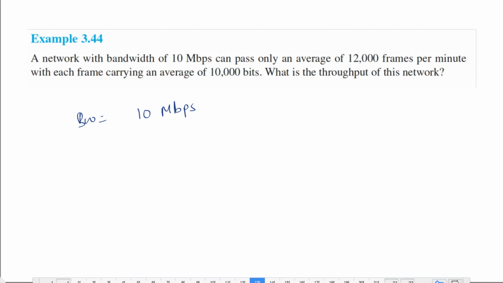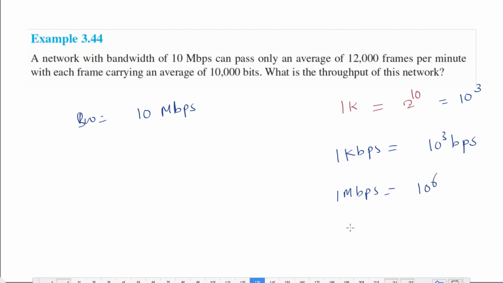In computer networks, when we talk about kbps, the data speed will be in powers of 10, not 2 power 10. So whenever I say 1 kbps, it means 10 power 3 bps. Whenever I say 1 Mbps, it means 10 power 6 bps. So 1 mega is equal to 10 power 6, 1 giga is 10 power 9, and 1 kilo is 10 power 3.